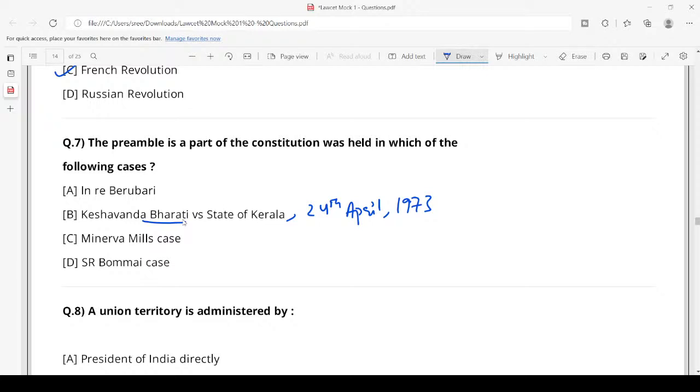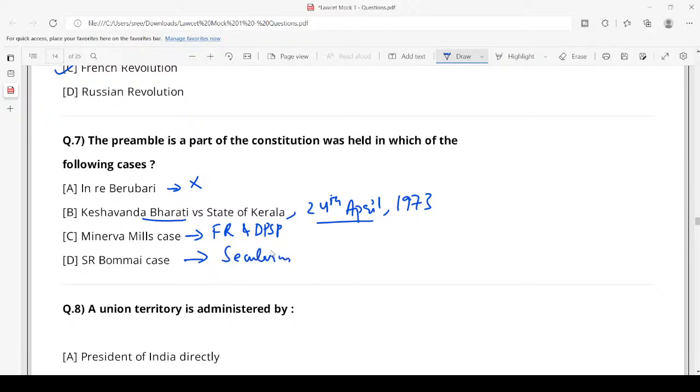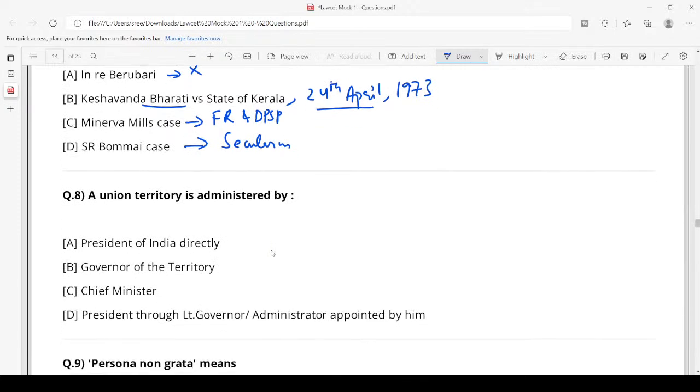In the Berubari case, In re Berubari, which is a presidential reference, the Supreme Court told that the preamble is not a part of the Constitution. Whereas in the Kesavananda Bharati case, the Supreme Court said that the preamble is a part of the Constitution. In Minerva Mills, the Supreme Court told that harmony and balance between fundamental rights and DPSP is a part of basic structure. In the S.R. Bommai case, the Supreme Court held that secularism is a part of basic structure. We have already discussed these things in the basic structure chapter.